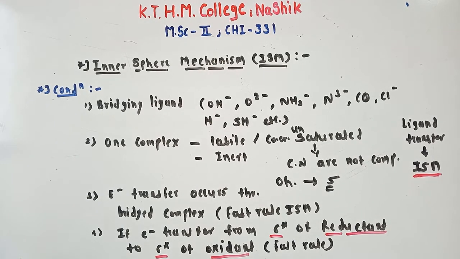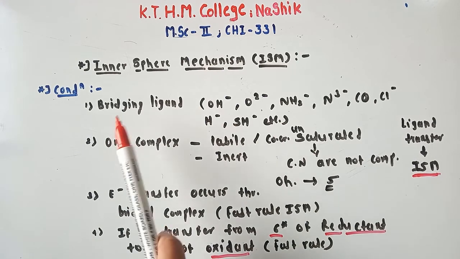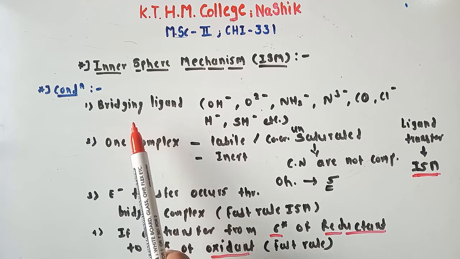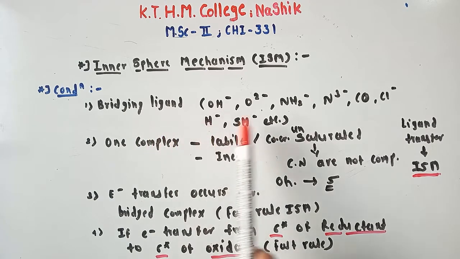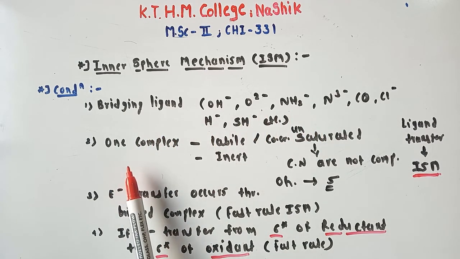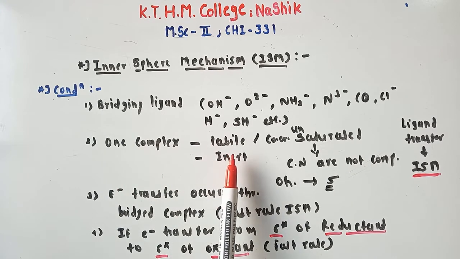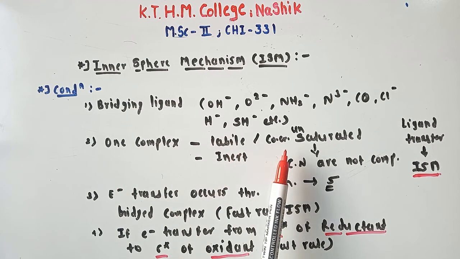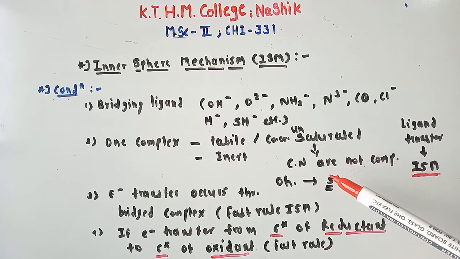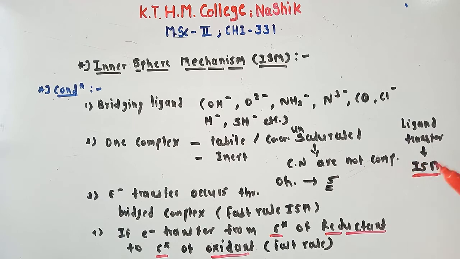Okay, these are the conditions for inner sphere mechanism. The first condition is your complex contains a bridging ligand. Second, one complex should be labile, or we can say that complex is coordinatively unsaturated, meaning the coordination number is not complete. Third, electron transfer occurs through the bridged complex at a fast rate, and obviously ISM is faster than OSM, that is outer sphere mechanism.